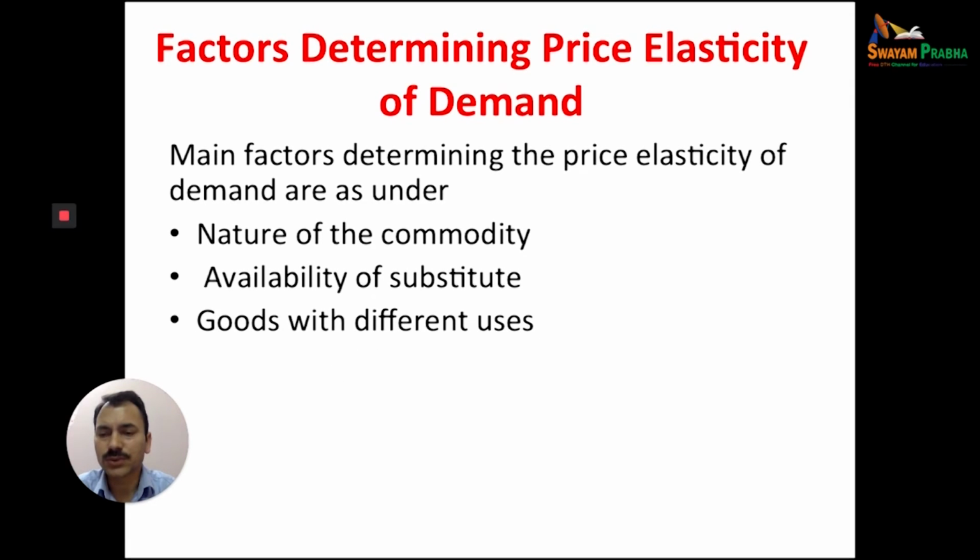Goods with different uses. We know that some goods can be used in various ways. For example, milk we can use for drinking, we can use for tea, we can use for curd, we can use for another purpose also. So it determines the price elasticity of a commodity.